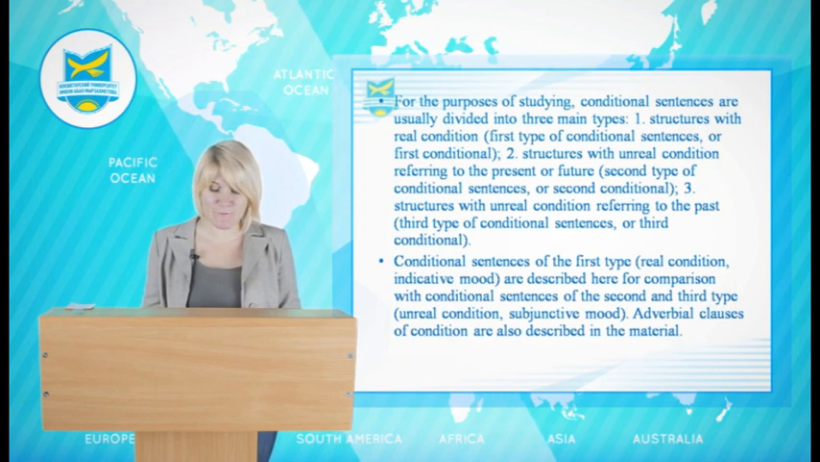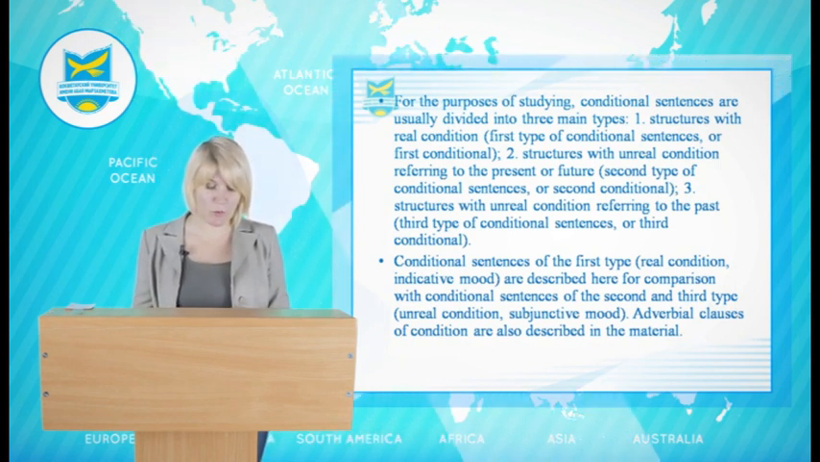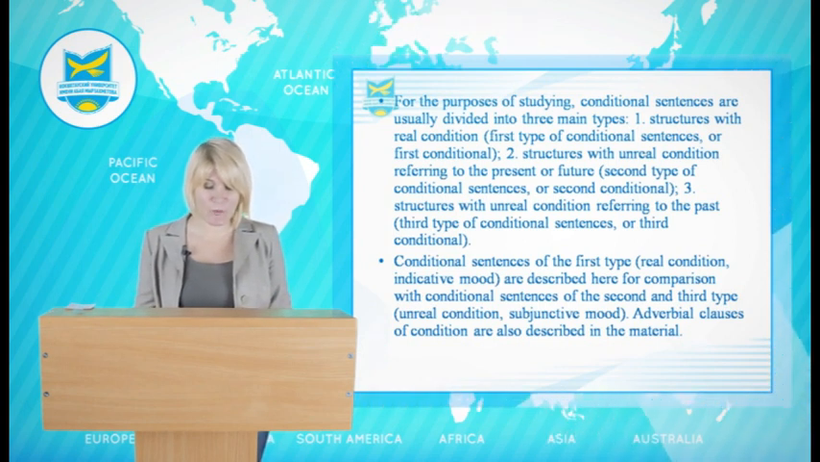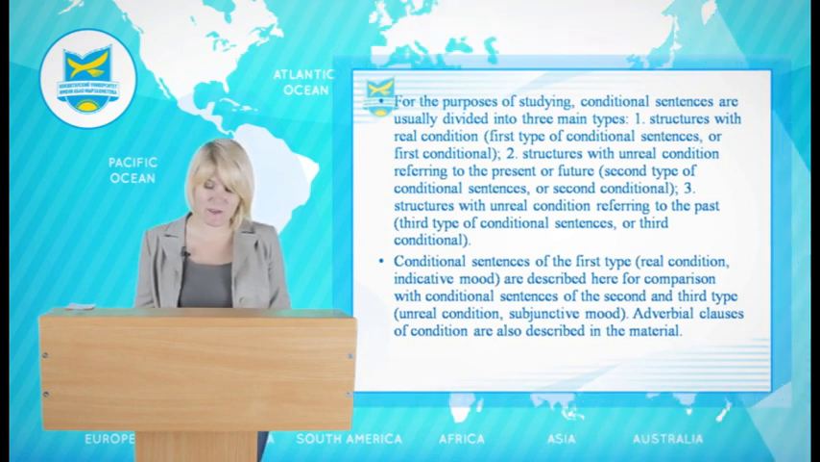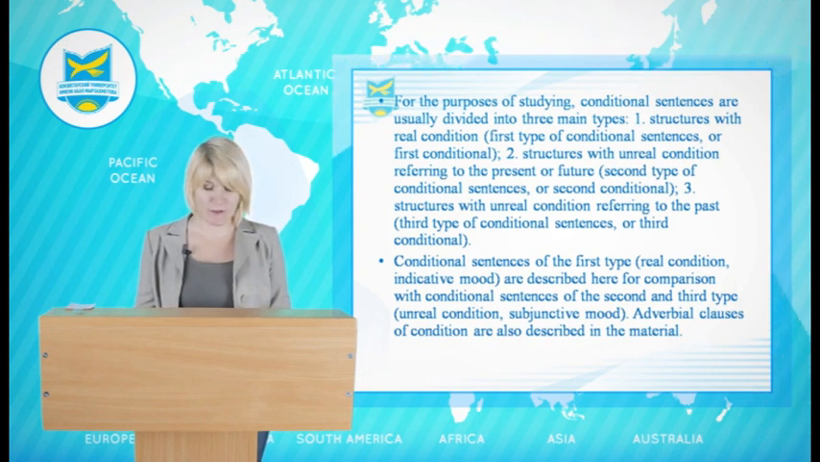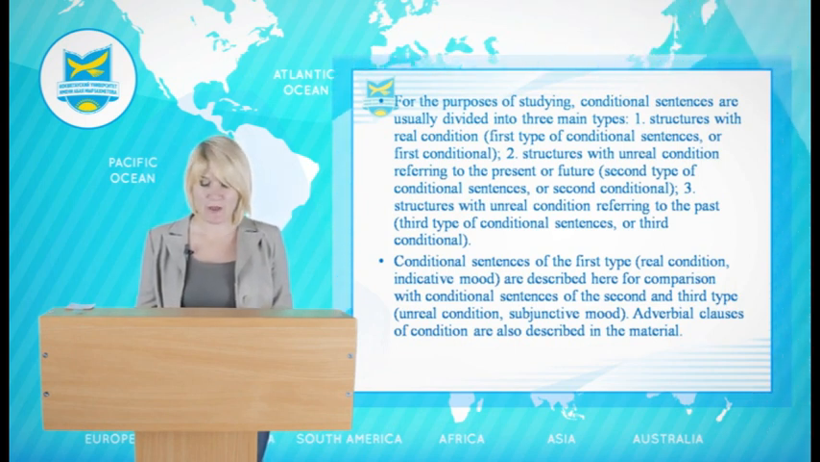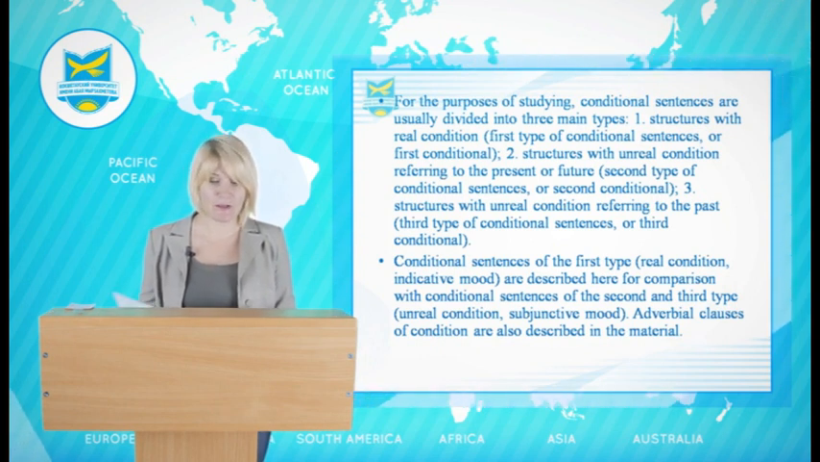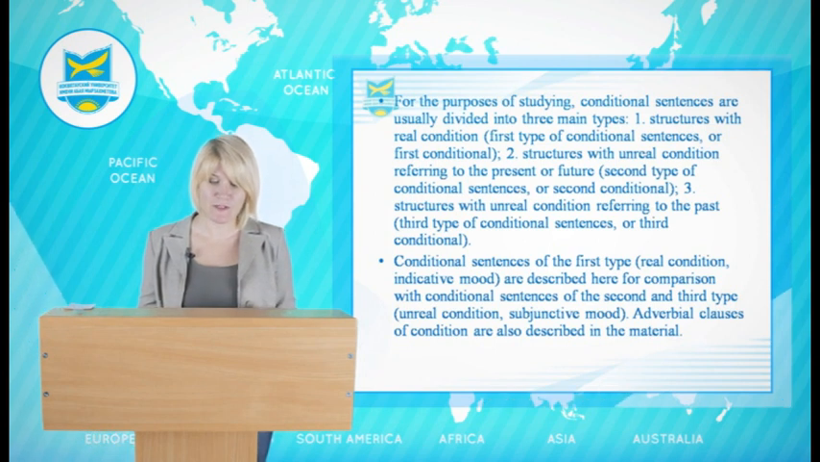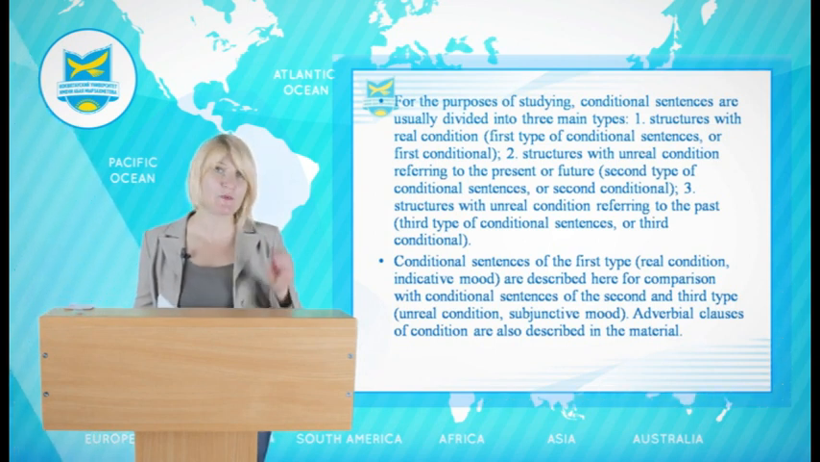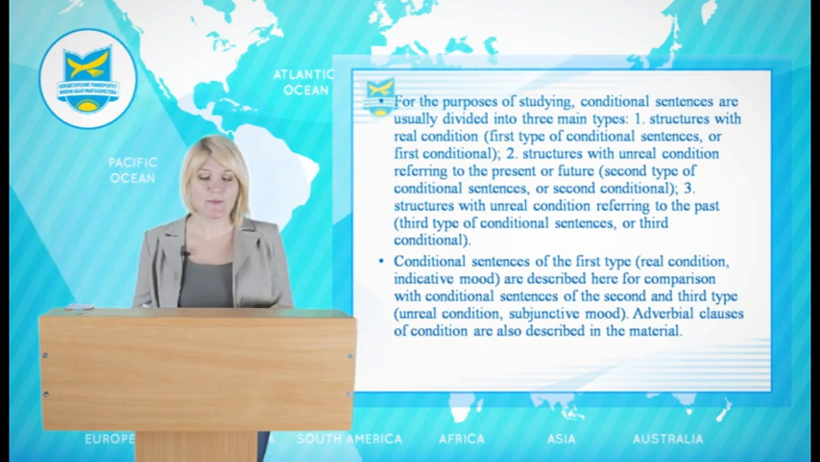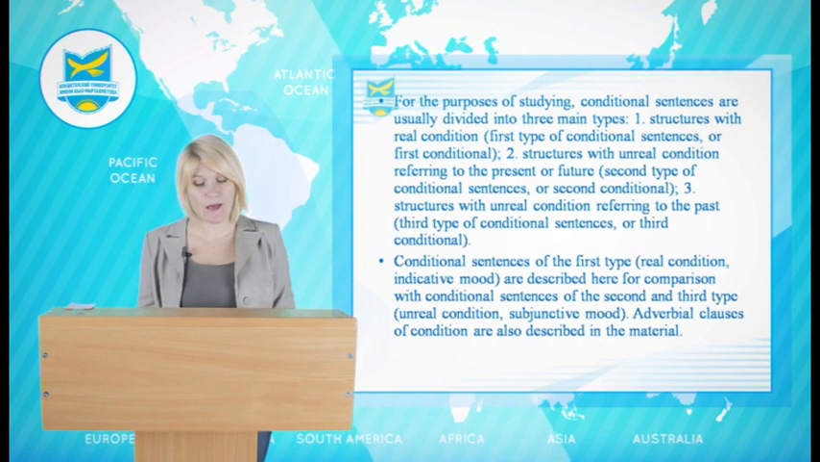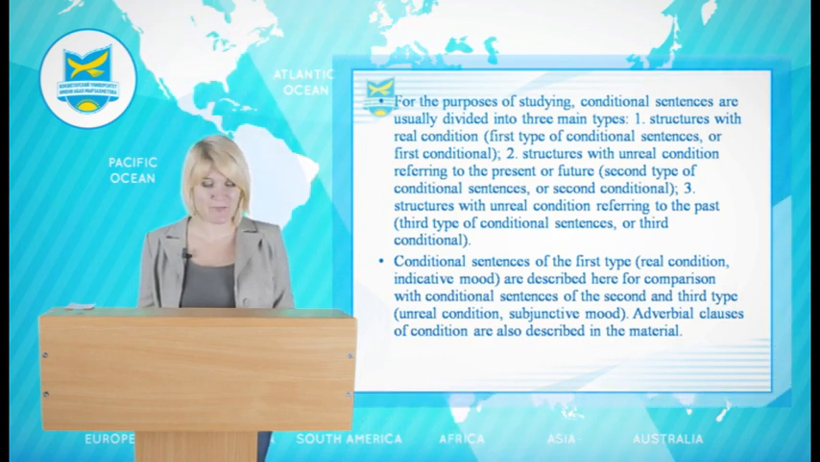Conditional sentences of the first type, or real condition, or indicative mood, are described here for comparison with conditional sentences of the second and third type, unreal condition or subjunctive mood. Adverbial clauses of condition are also described in the material. So, conditionals with if. Some examples of these conditionals. Types of conditions: some are possible or likely, others are unlikely, and others are impossible.